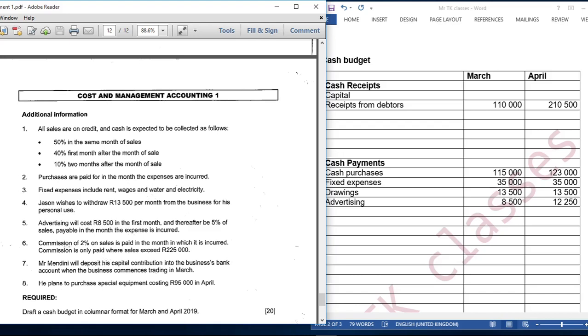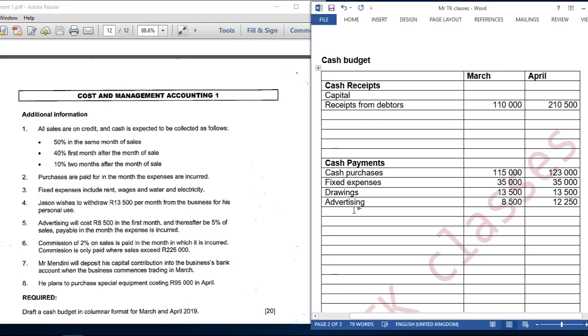Okay, we can see that we have number 6 here. Commission of 2% on sales is paid in the month in which it is incurred. Alright, it's commission on sales, which means it is the company paying. It's not the company receiving this commission, because it is commission on sales and the company is the one paying. And they said commission is only paid where sales exceed 225,000.